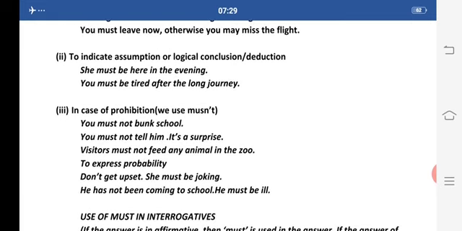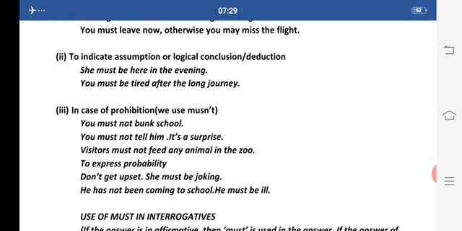In case of prohibition, we also use must, but here the negative form of must is used. You must not bunk school. You must not tell him, it's a surprise. It means here we are prohibiting you from doing these things. Visitors must not feed any animal in the zoo. Again, you are prohibited to do so.